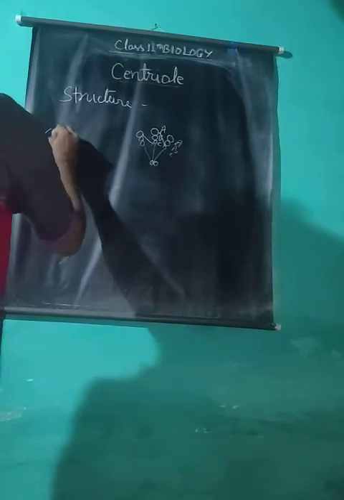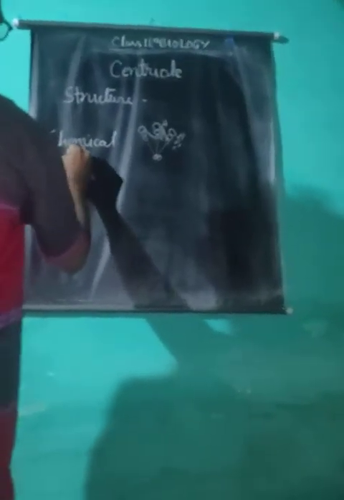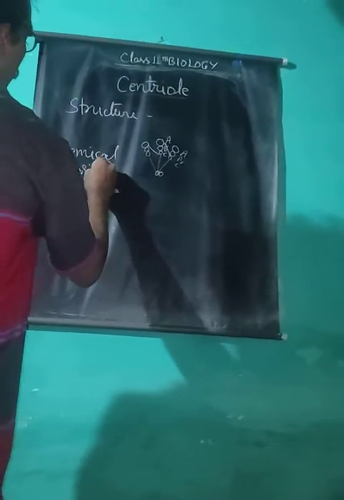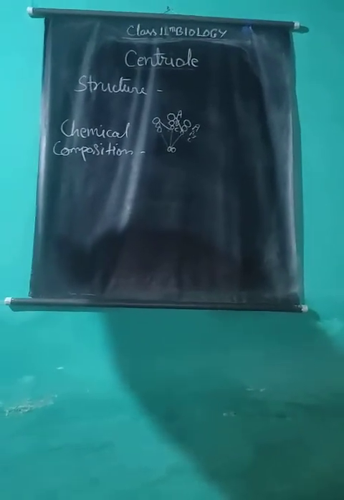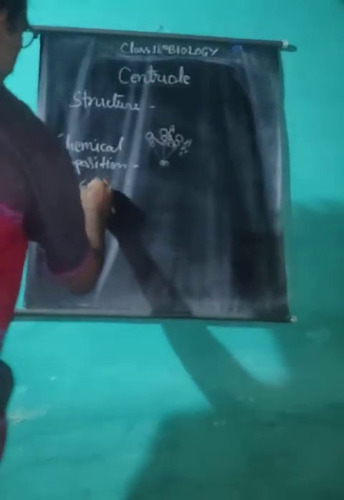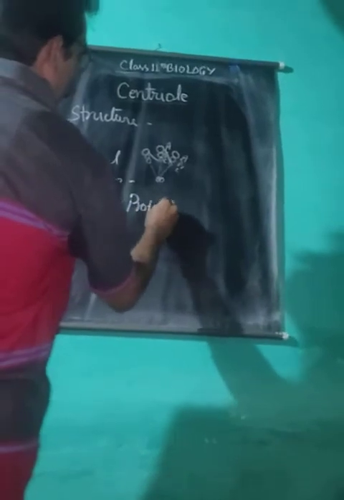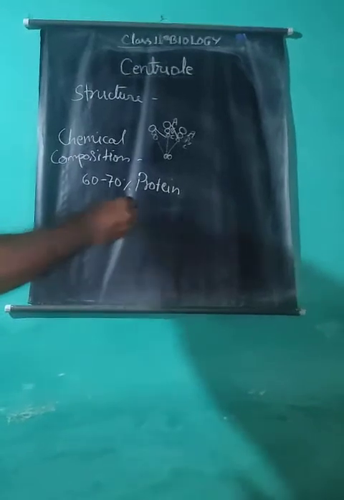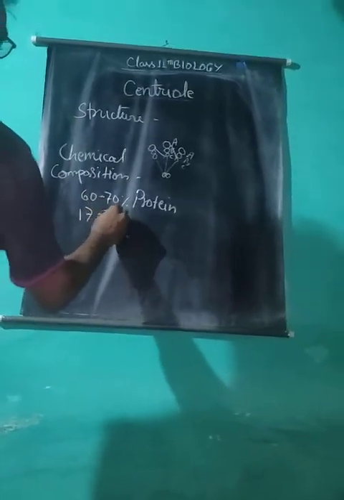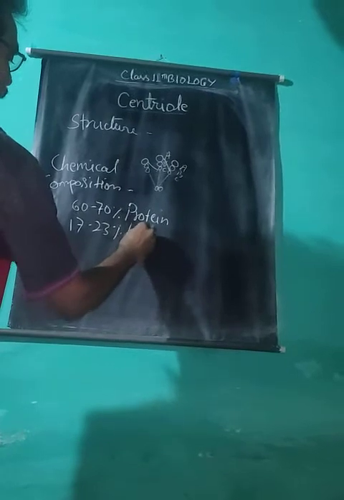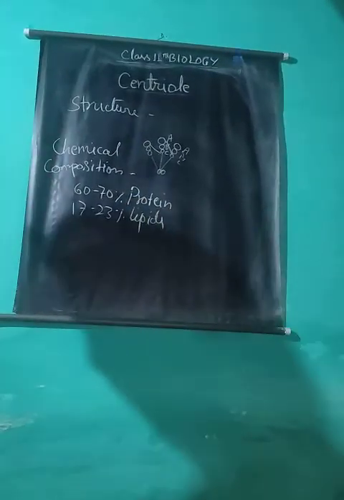Chemical composition of centriole. Chemically, the centriole or centrosome is composed of 60 to 70% protein, and 17 to 23% lipids or fat.